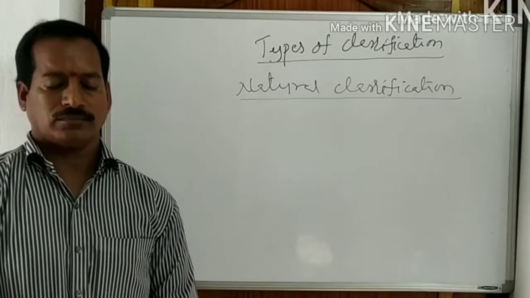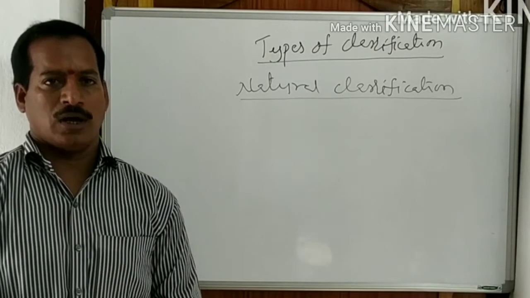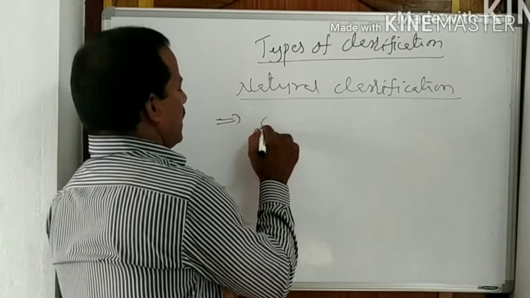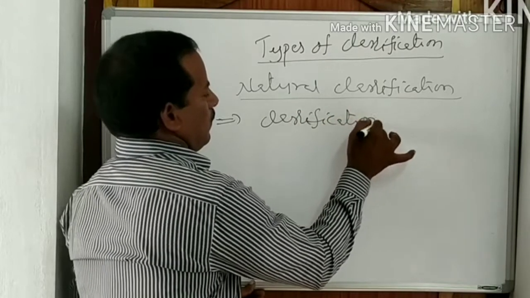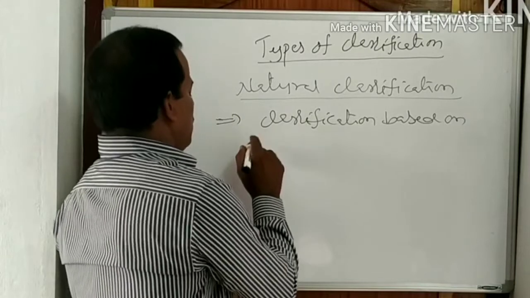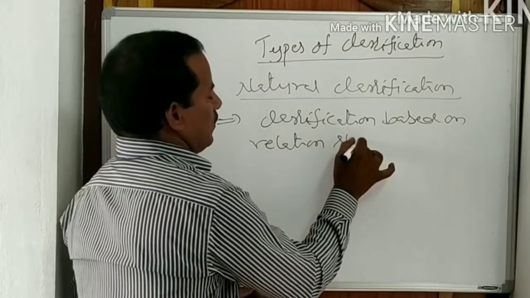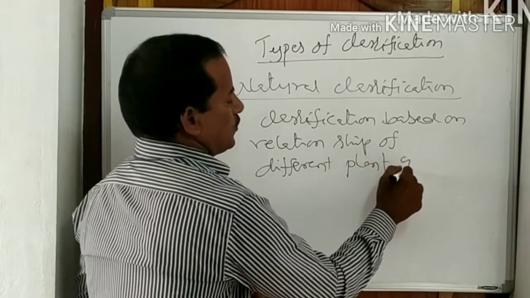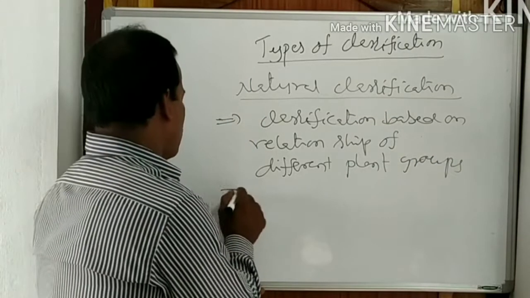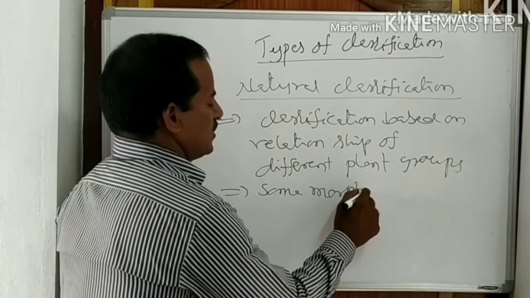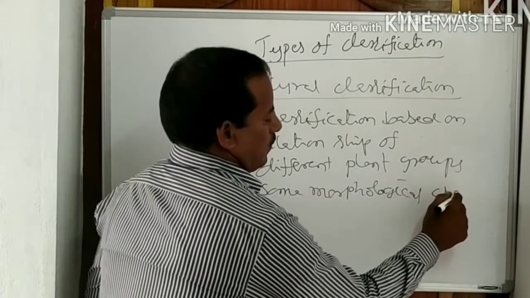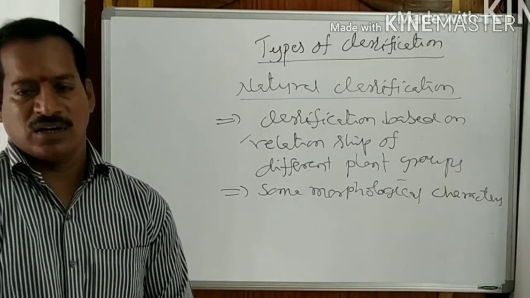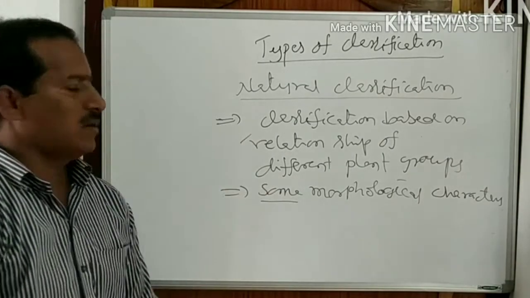The classification is based not only on morphological characters but also considers the relationship between different plant groups, similarities and dissimilarities, and also some morphological features. And this is a natural type of classification.